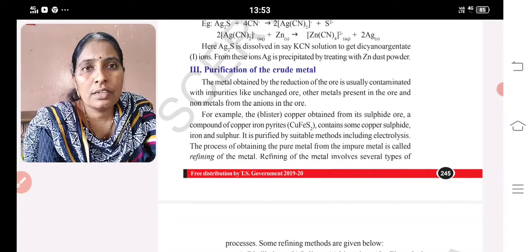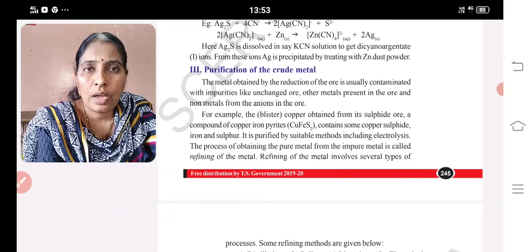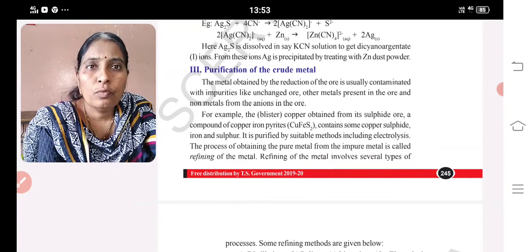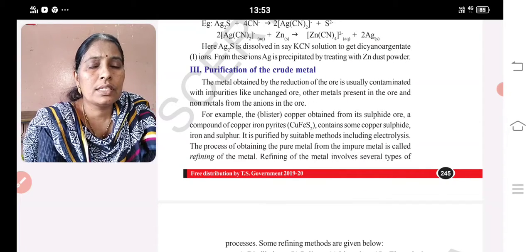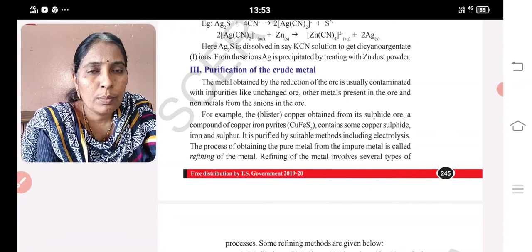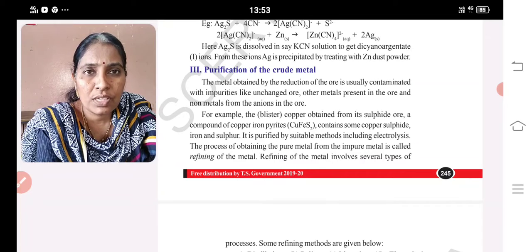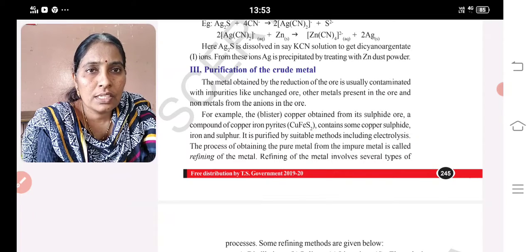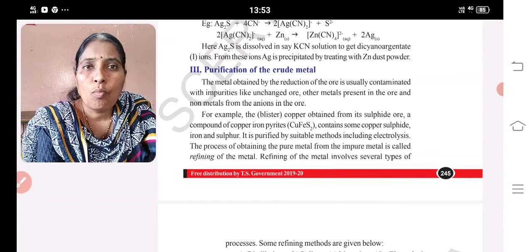Concentration and dressing can be done by physical as well as mechanical methods, that is hand picking, washing, froth flotation and magnetic separation. After that, the next process is extraction. Extraction of the metal can be done based on the reactivity series. Based on this reactivity, elements are classified into three types: high reactivity elements, moderate reactivity elements, and low reactivity elements.